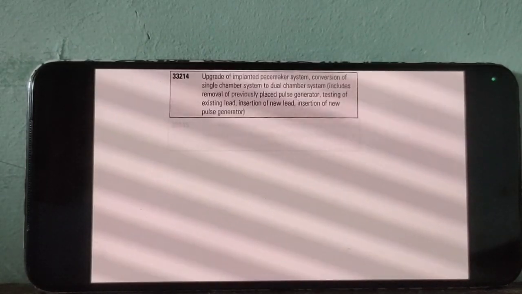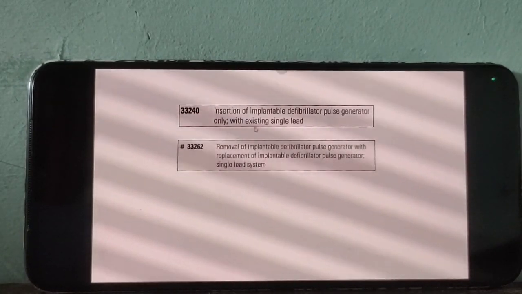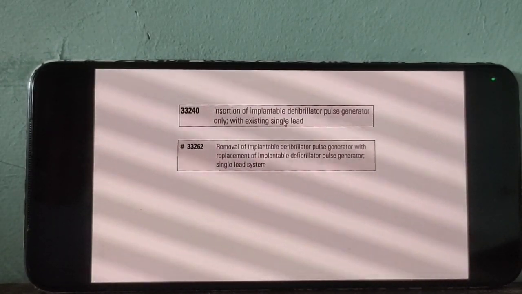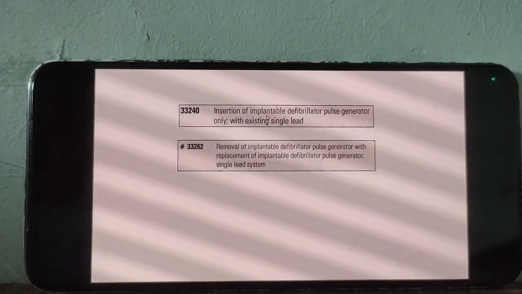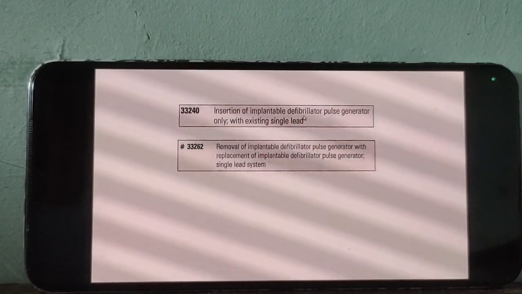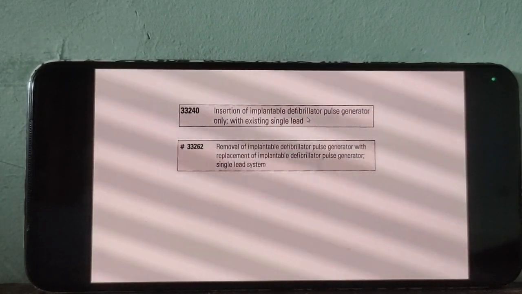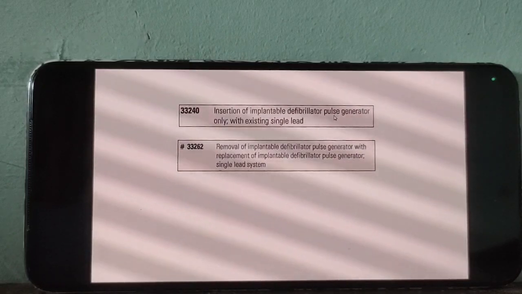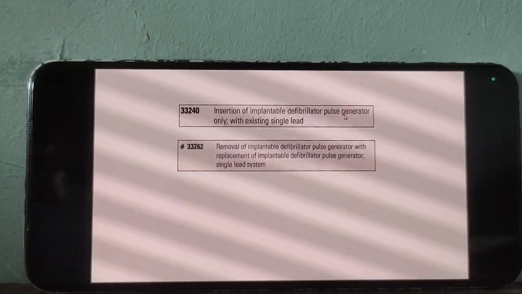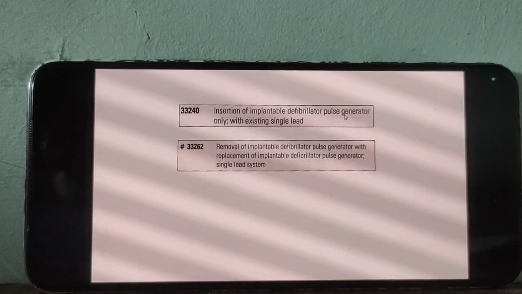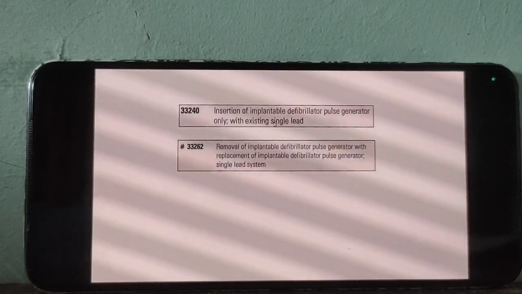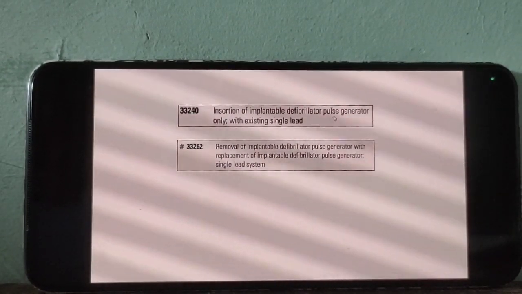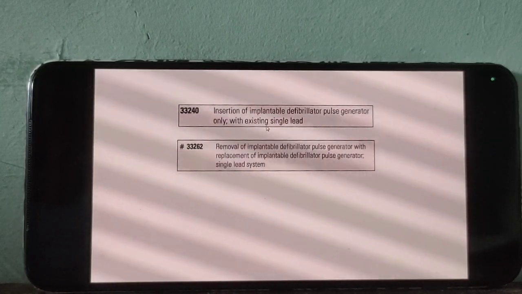Now, similarly, these are the codes for defibrillator. The doctor inserts the pulse generator with the previously inserted defibrillator system, attaching the pulse generator battery with the existing single lead.